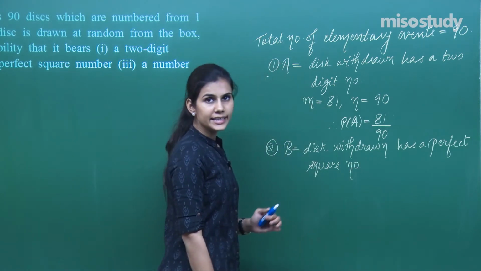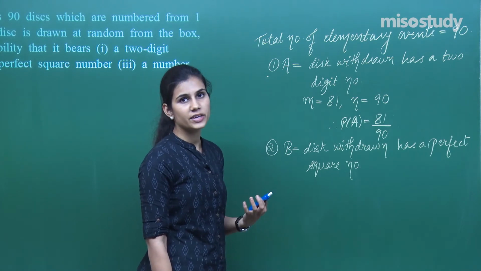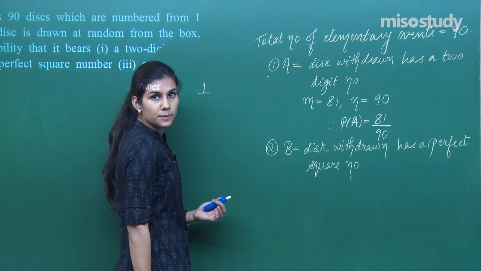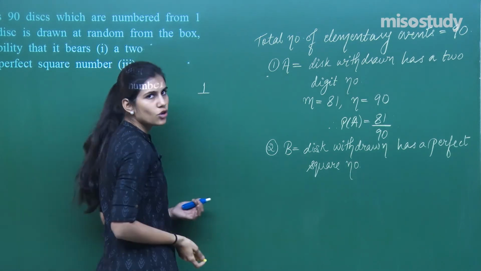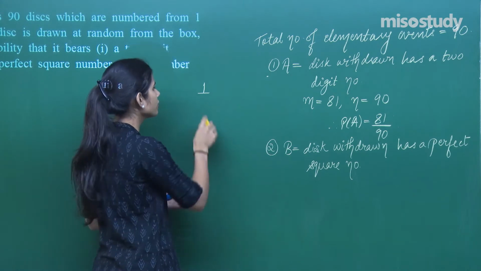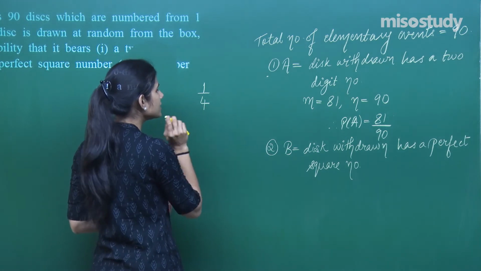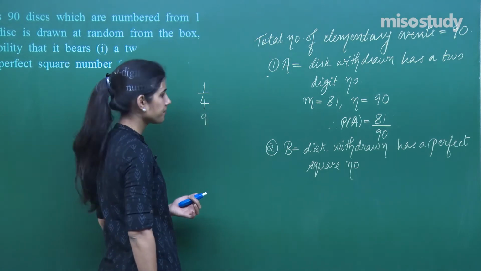Out of these 90 discs numbered from 1 to 90, how many have their numbers as a perfect square? The disc with number 1 is a perfect square, 1 square is 1. Then 2 is not a perfect square, 3 is not, 4 is a perfect square, 2 square is 4, 5 is not, 6 is not, 7 is not, 8 is not, 9 is a perfect square.